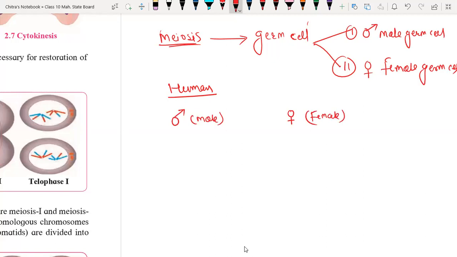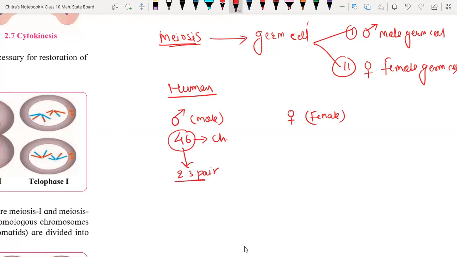In case of male, the chromosome combination, we already went through that. The total number of chromosomes is 46, and chromosomes are always present in pairs, so there are 23 pairs.